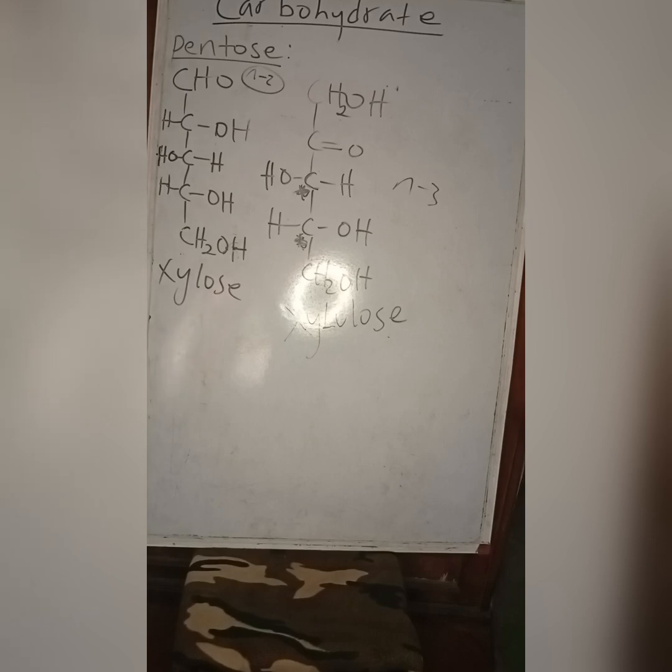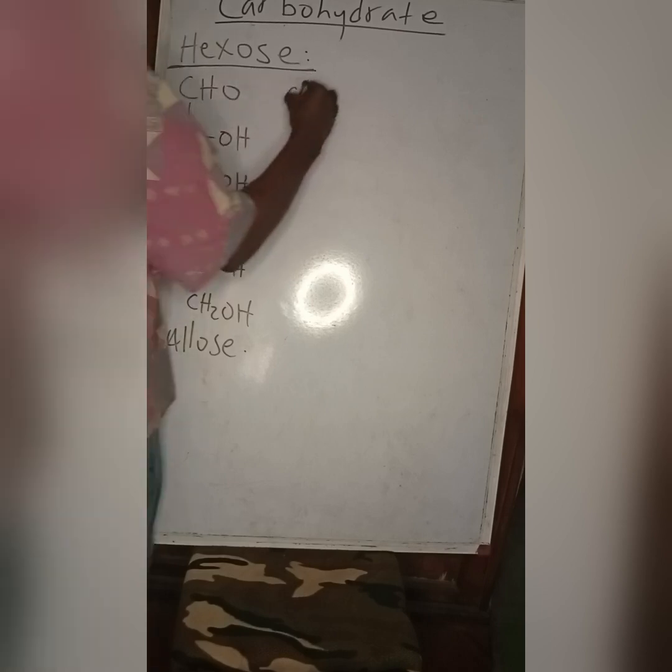So without wasting much time, we'll quickly move to the hexose and the heptose sugars. Now, for the hexose sugars, which are the most common monosaccharides, I have before me allose. From allose, I can get the Fischer projection for about 6 or 7 hexose sugars, just with the concept of epimerism. For allose, an epimer at carbon 2 is altrose. Just change the configuration at carbon 2, and we have altrose.